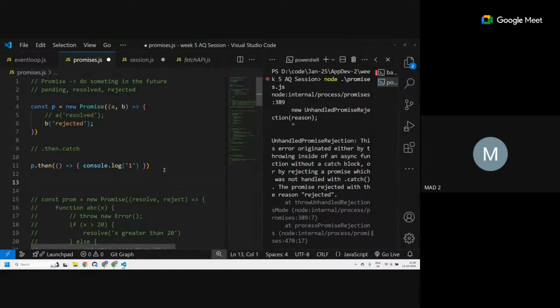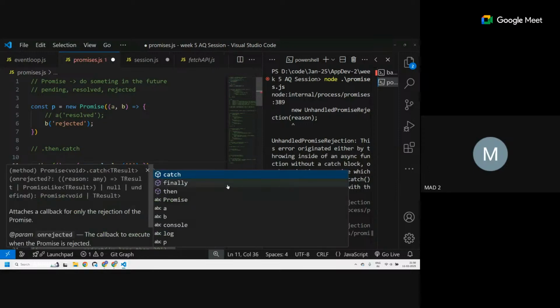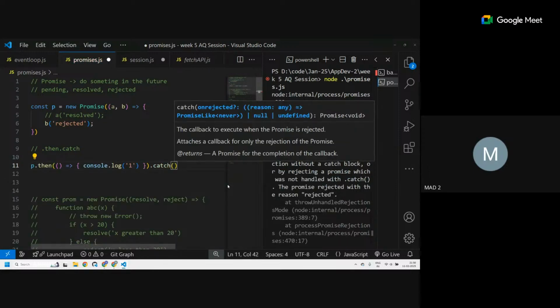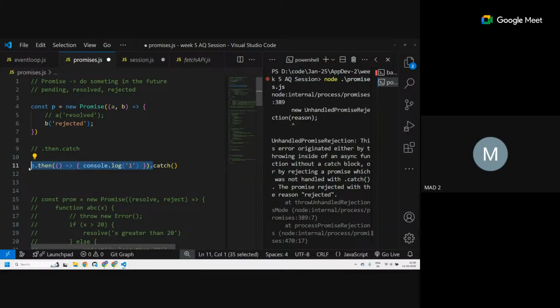Next up, how do we capture this rejected part? We want to execute some code when it gets rejected. Sir, a small doubt: where is the catch, it is not seen? I'm going forward with that. Okay, so next up we see catch. Catch is where we catch an error. If there is any error before this, any error over in here, it will catch that error.